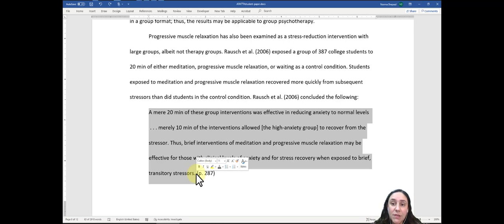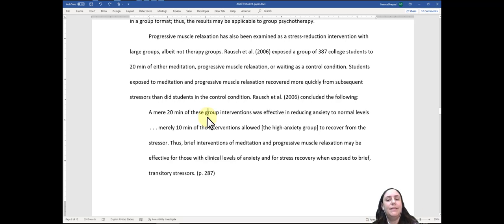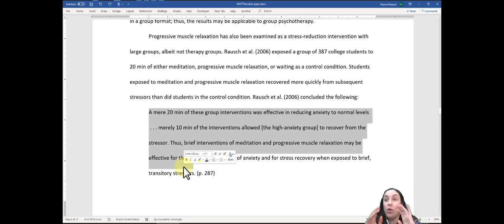But sometimes a long quote is important if what you're quoting is so effective from the original source, or if it's part of a speech or piece of literature or a primary source or something that is so important that it has to be stated in this way, then go ahead and do the long quotes. But try to limit those long quotes. You can use some quotes as well, but also try to use more of the paraphrasing.